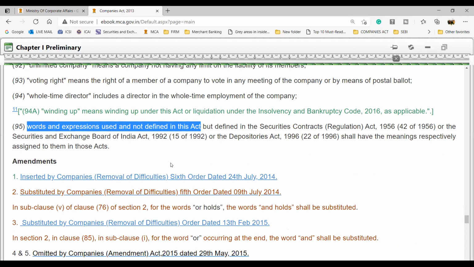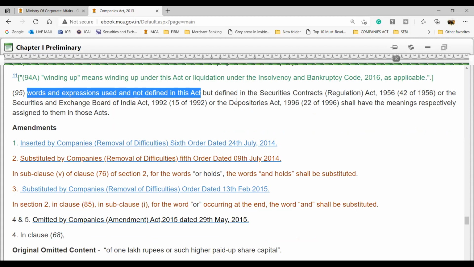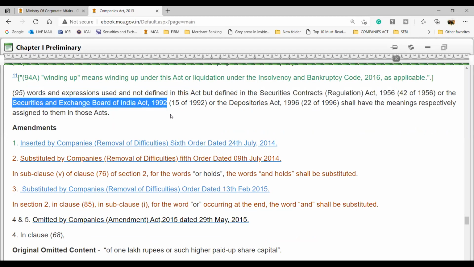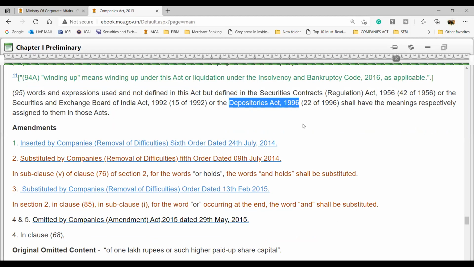It is not defined in section 2, nor is it defined in any part of the Companies Act, but still that word is being used. So that word will have the same meaning as it is defined in the Securities Contract Regulation Act 1956. Then if the Securities Contract Regulation Act is silent, go and check the Securities and Exchange Board of India Act 1992. If there also that word is not defined, then go and check the Depositories Act 1996. Guys, is this clear?